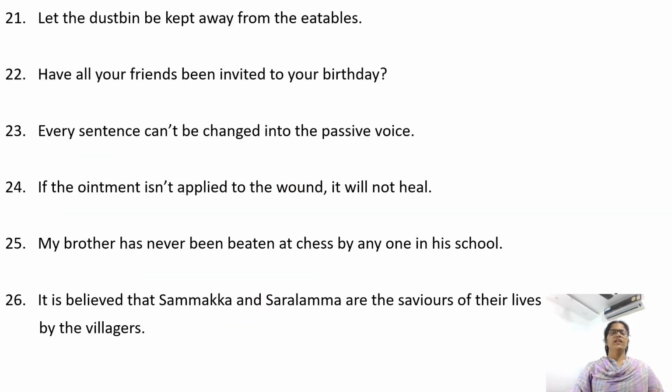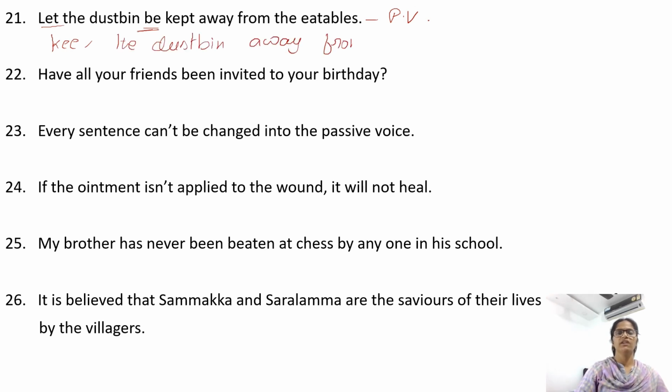Let the dustbin be kept away from the eatables. We have let and we have the be form. Okay. So the sentence is in passive voice. Change it into active. Keep the dustbin away from the eatables. Have all your friends been invited to your birthday? The sentence is in passive voice. Change it into active. So start with have.